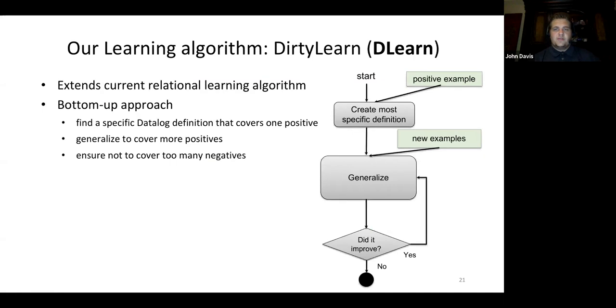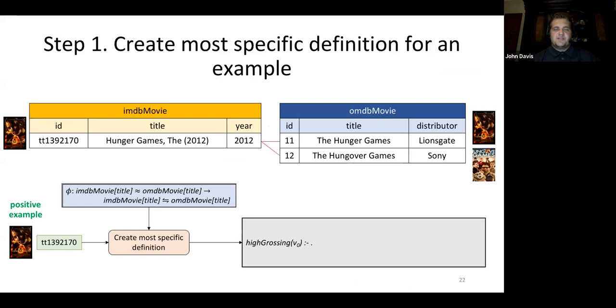Our learning algorithm, DirtyLearn or DLearn, extends current relational learning algorithms. It uses a bottom-up approach, which starts by using a positive example to create the most specific definition. It then uses other new examples to generalize and improve the model until it covers the most positive examples and the least negative examples.